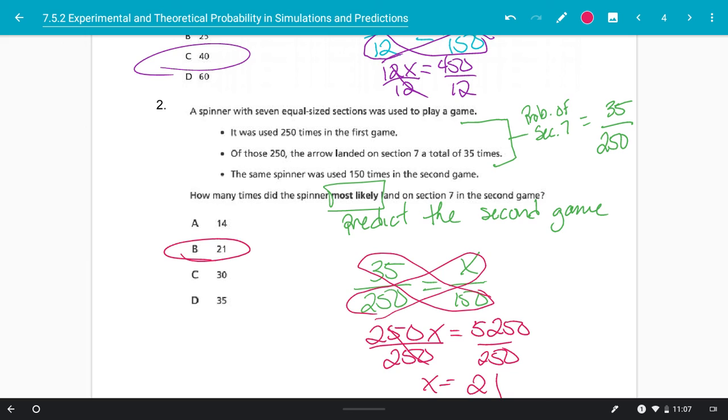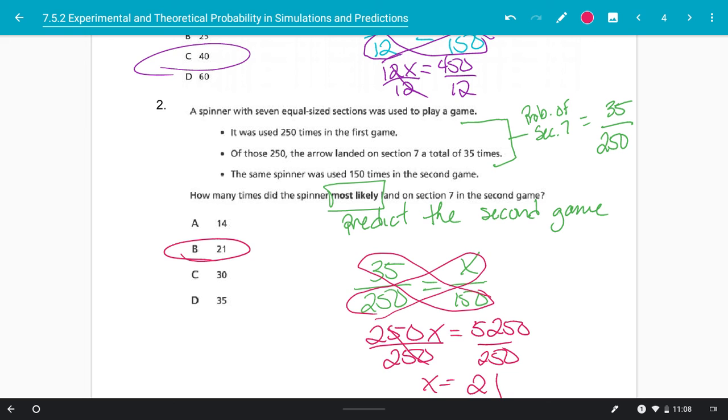We can use both experimental and theoretical data with simulations and predictions. Simulations would be something like that spinner program that we were using, where we can go through it and see what we would expect to happen based on some preconceived or understood percentage that we're expecting for our probability. And we can also use probability to make predictions, right? So here we just saw that case where they did the experiment to spin it 250 times, and then I'm going to use that probability to predict something about the next 150 spins in the second game.